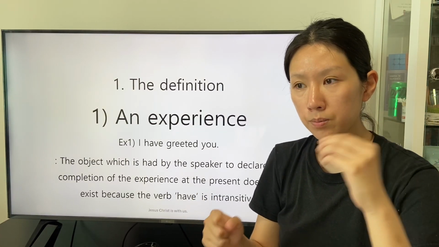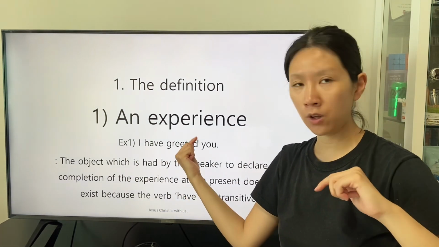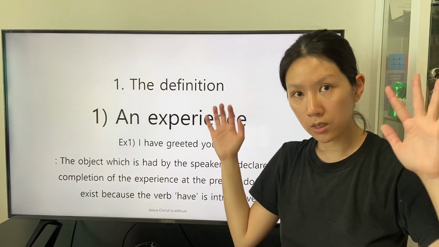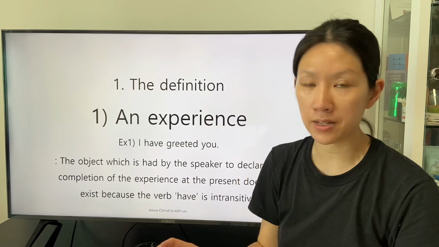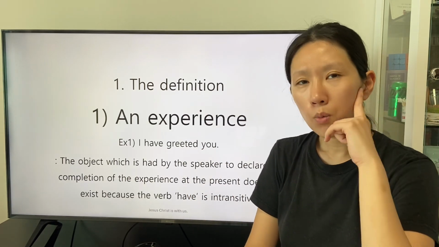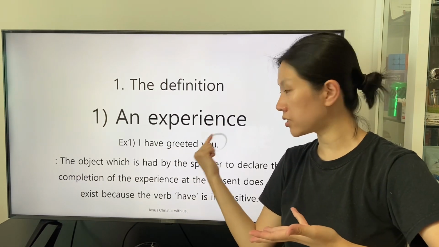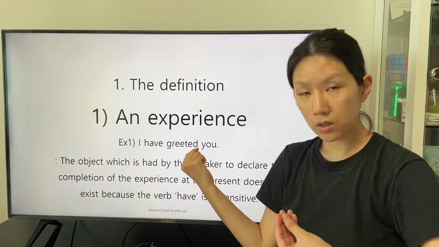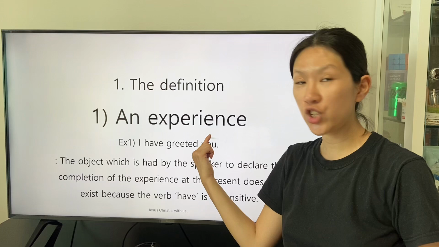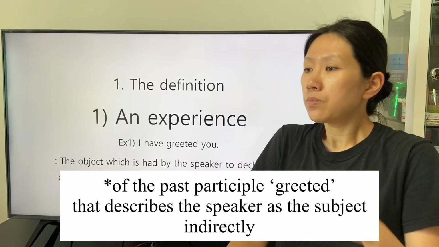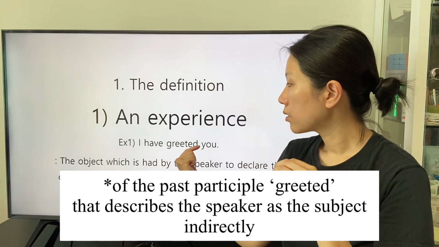We will preview the second transitivity of the past participle applied in the clause stated in the perfect tense. We can wonder about the object, the listeners, indicated by the personal pronoun you, of the past participle graded that describes the speaker as the subject indirectly.